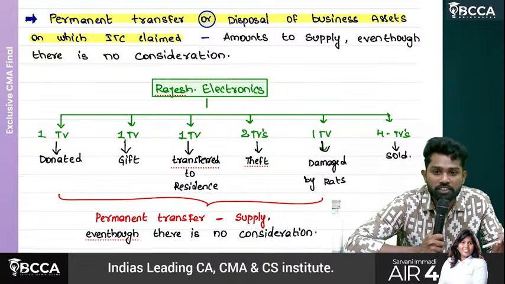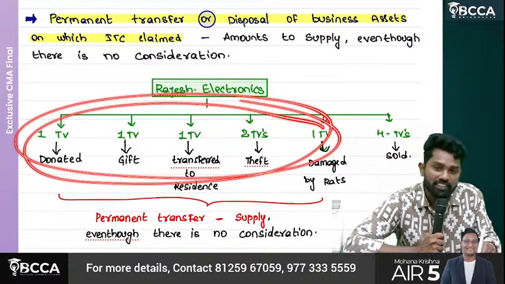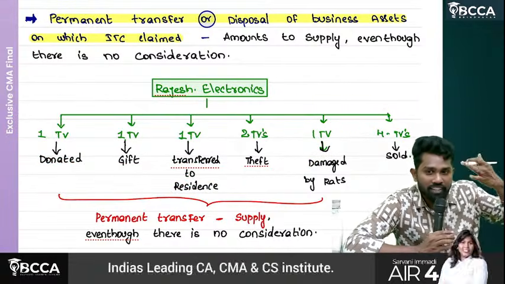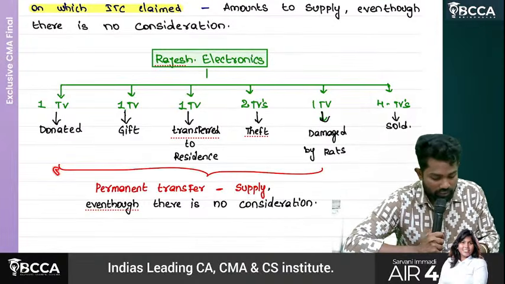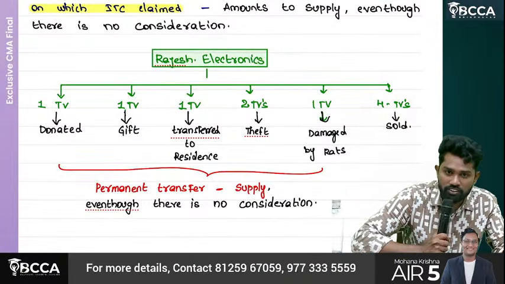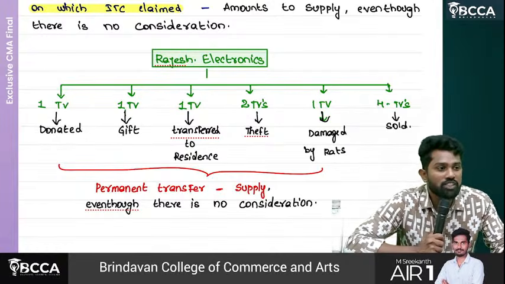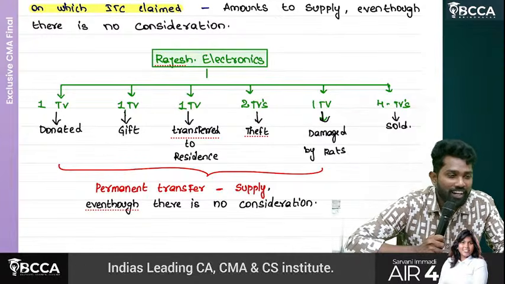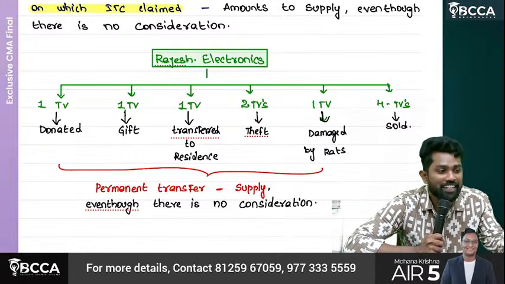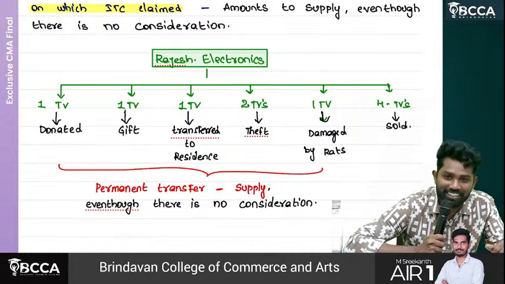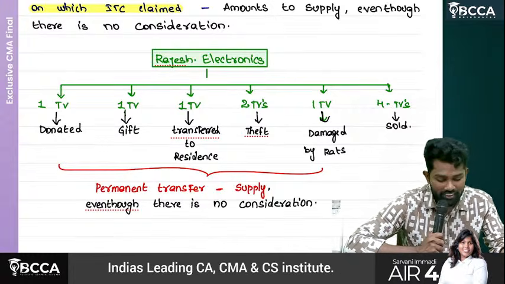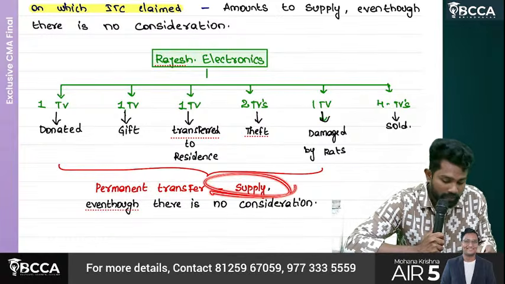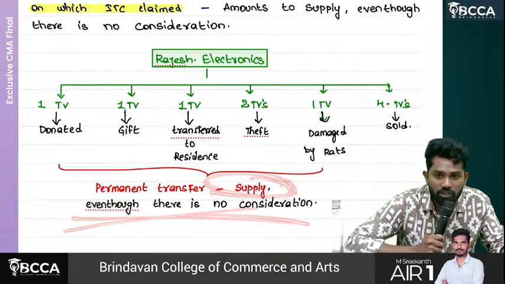Now, what the provision says is, even though these are not technically sales, treat them also as supply and pay tax. Then your availing ITC is justified. So, these are permanent transfers. Why permanent transfer, sir? Because she cannot go back afterwards to the orphanage home and say, no, give my AC back. Even if there is a fight with Bhavya also, she cannot go and say, return my AC. That's why these are permanent transfers. They are not going to come back. So treat them as what? Supply, even though there is no consideration.